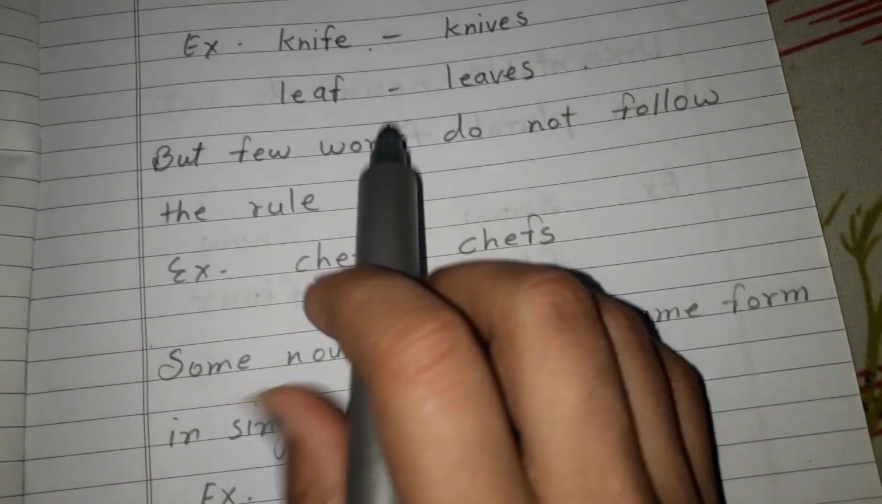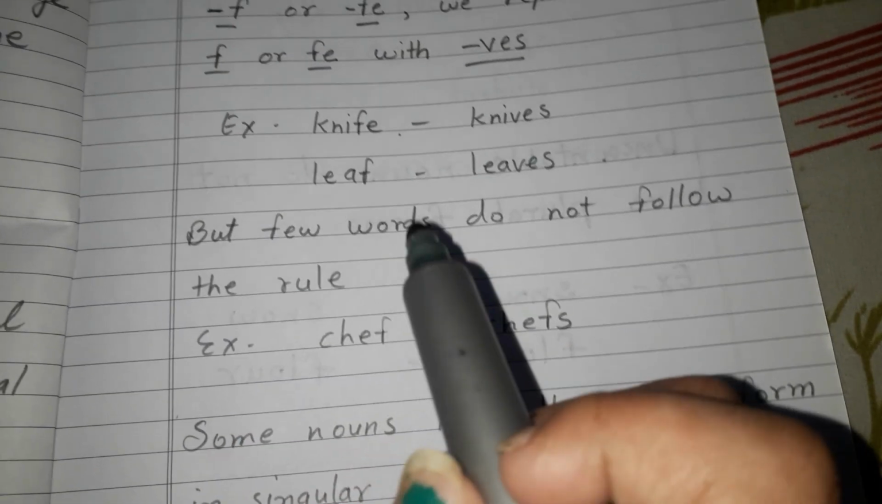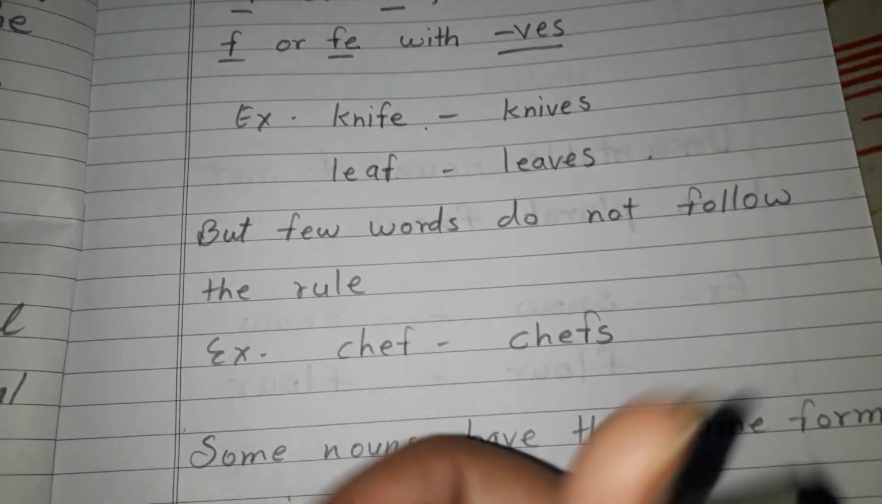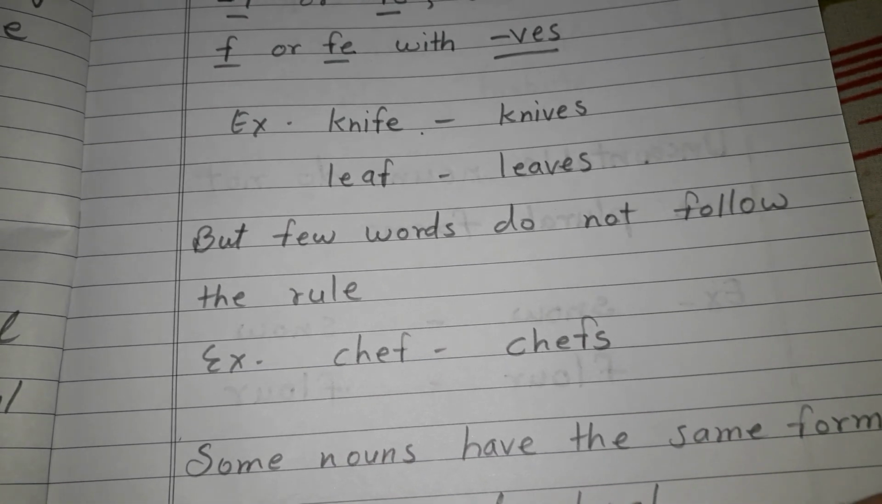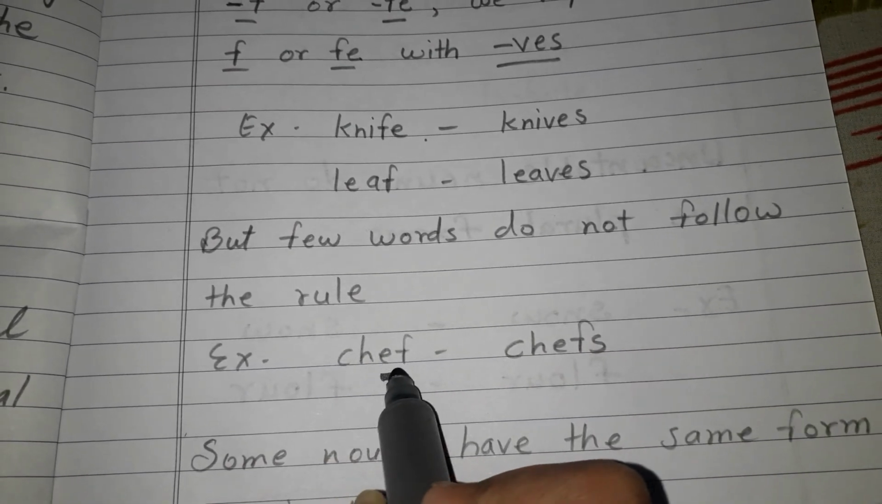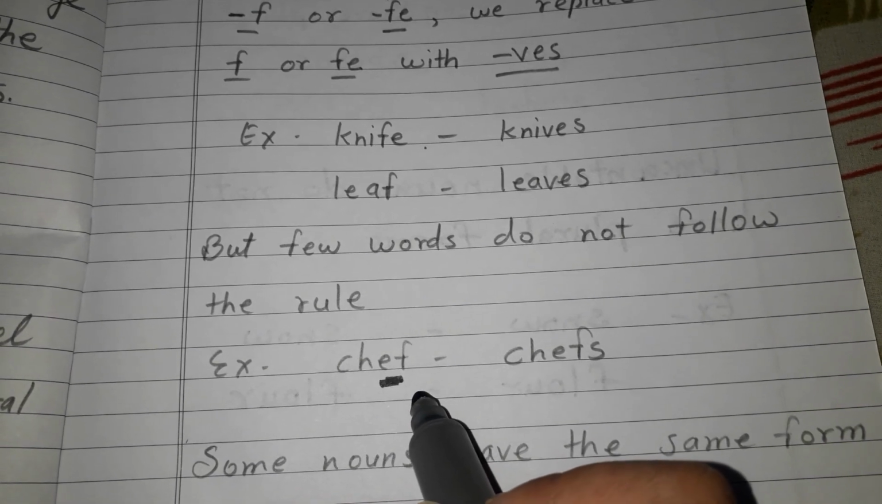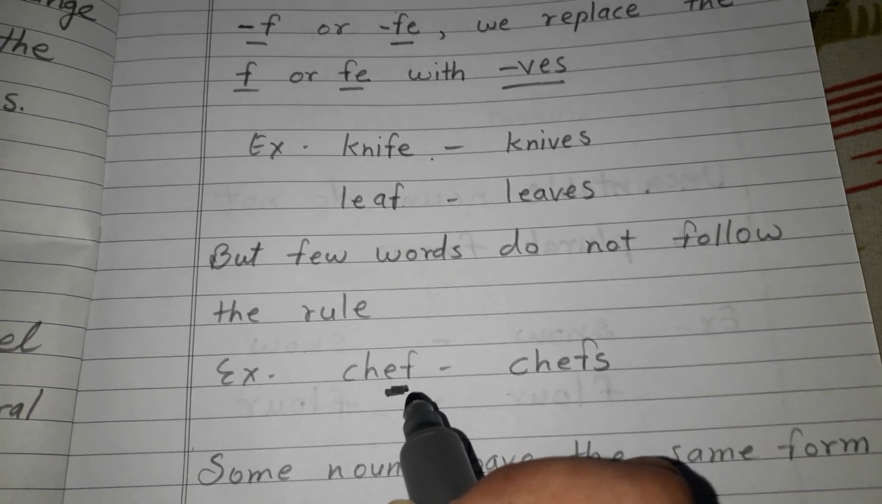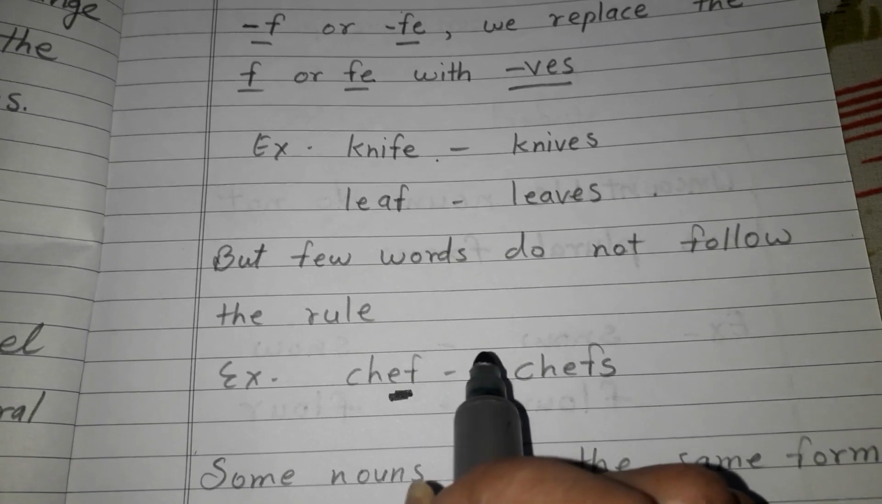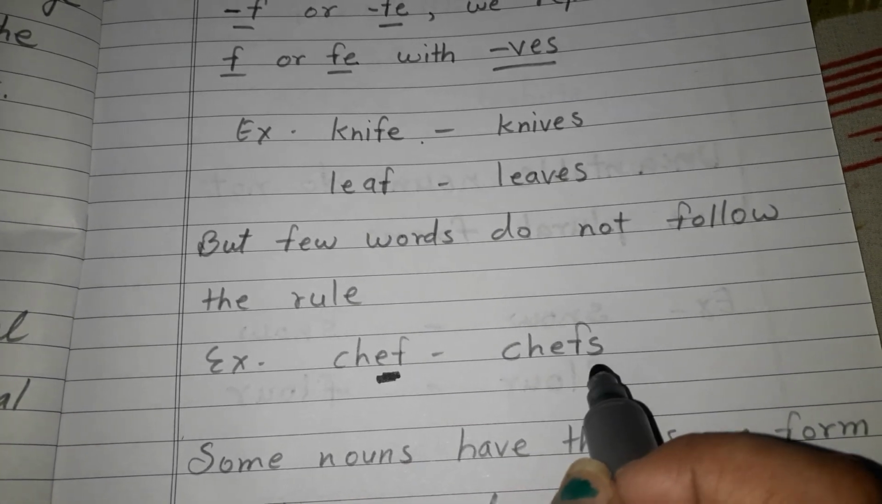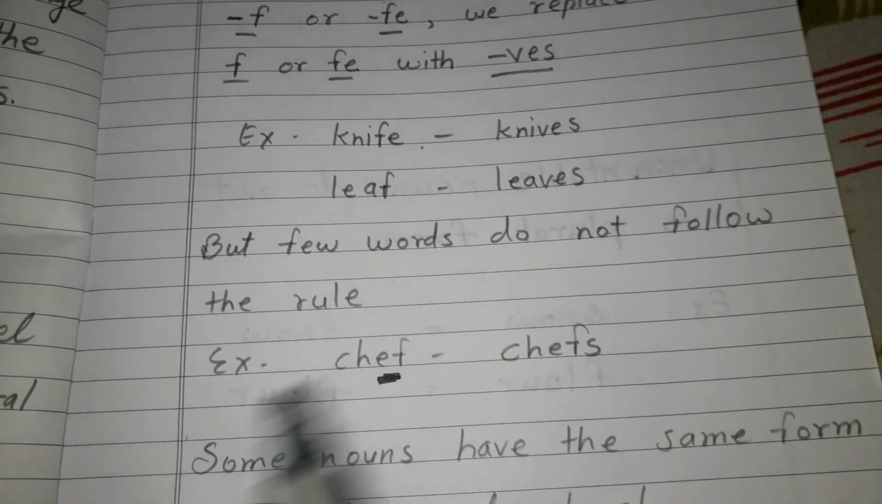Next is, few words do not follow the rule. You can remember that there are a few words that don't follow this rule. This is like chef. So we write here also f. Now you will get confused ki f is there. So in some words you will not follow the same rule. So here you can see chefs. I have written only chefs.